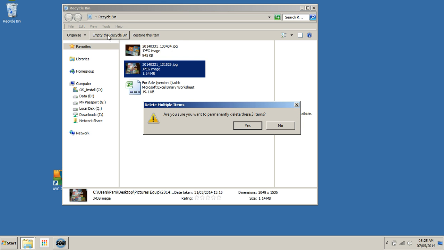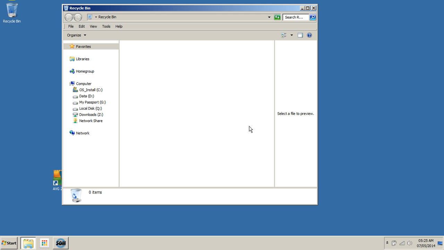This will save hard drive space. Make sure that you want to delete the files and then click on Yes. Close the recycle bin.